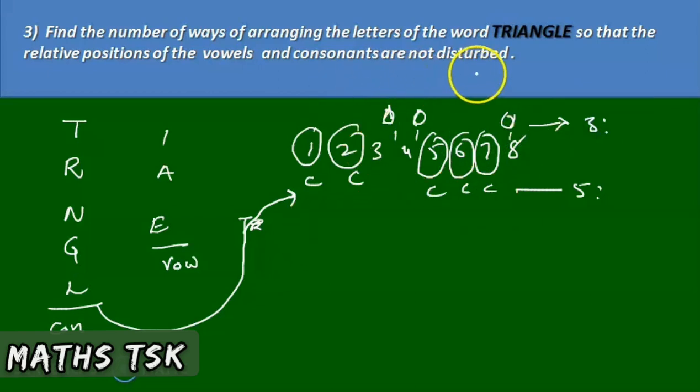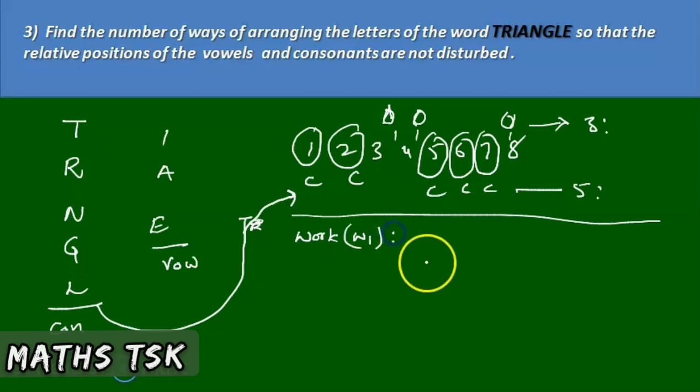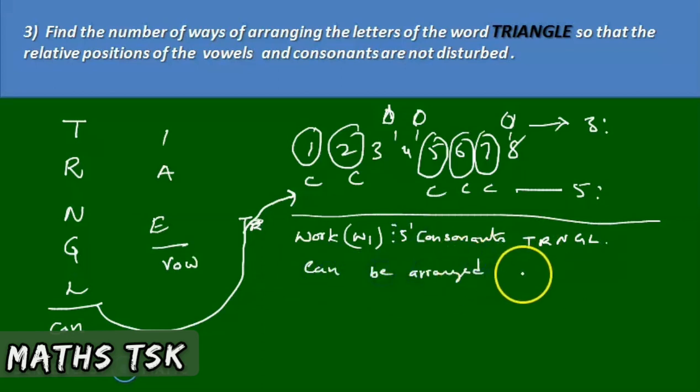Here, how to write it in the intermediate examination: write it as work W1. What is work W1? The 5 consonants T-R-N-G-L can be arranged in consonant places in 5 factorial ways. This is W1, work 1. We can write it as M ways.